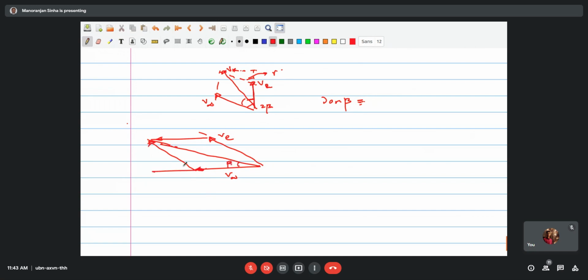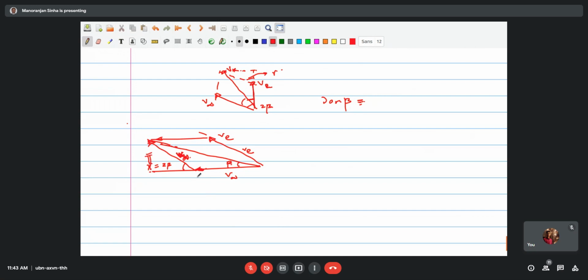This is beta angle, and this is 2 beta angle or gamma, 2 beta. This is v and v infinity. So using both the figures we can do it.